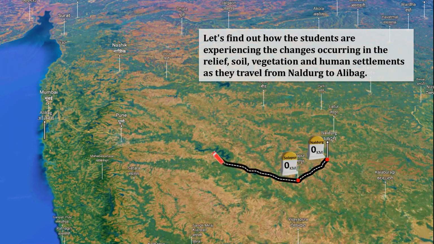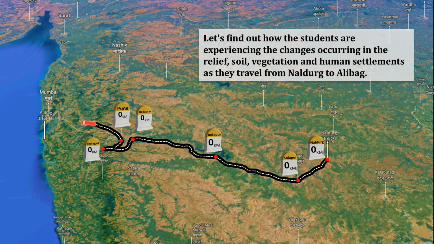Now you can see in the map of Maharashtra, map of India, that the students are traveling from Naldurg, one extreme, to the other extreme, that is nothing but Alibag. They are taking a halt at particular stations like Solapur, Indapur, Hadapsar near Pune, then Sinhagad, then Lonavala, and afterwards they are going to Alibag. So you can see here, they started their journey from Naldurg, one part of Maharashtra, in Osmanabad district.